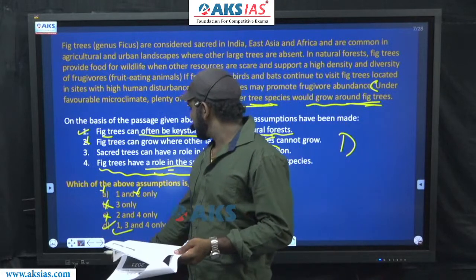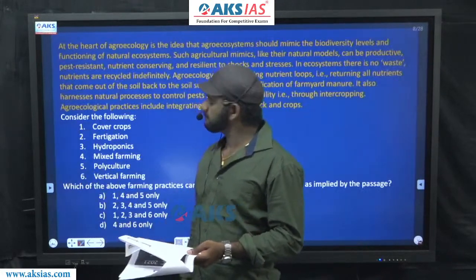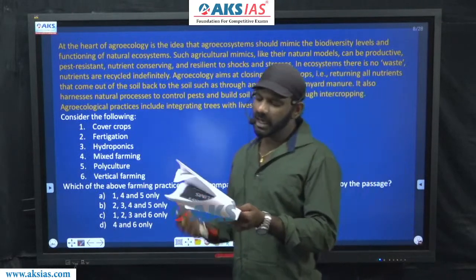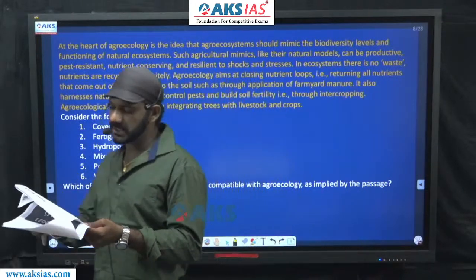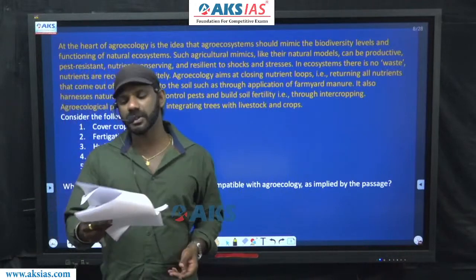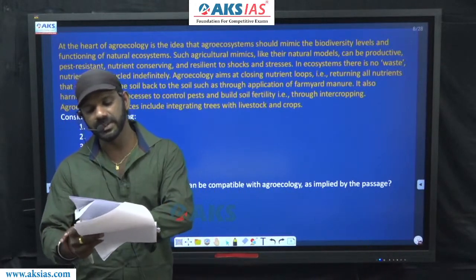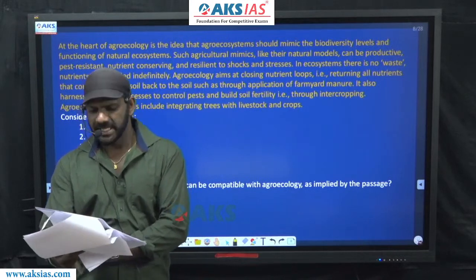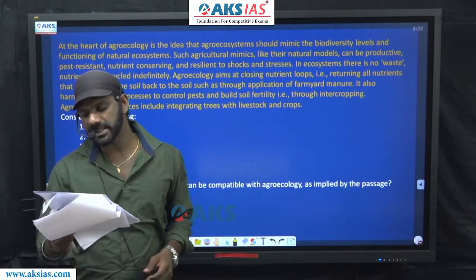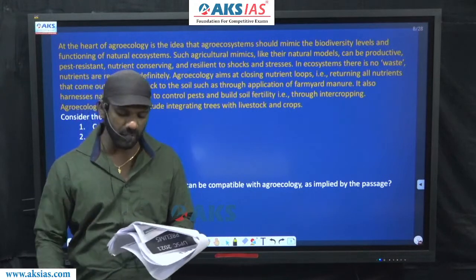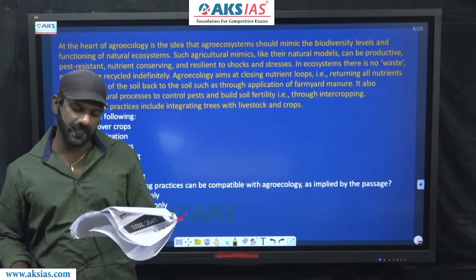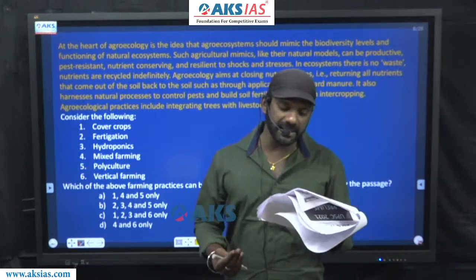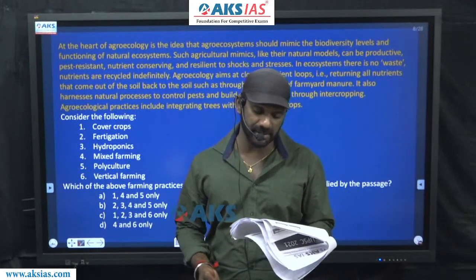Come to the next question. I'll read the paragraph. At the heart of agroecology is the idea that agroecosystems should mimic the biodiversity levels and functioning of natural ecosystems. Such agricultural mimics, like their natural models, can be productive, pest resistant, nutrient conserving, and resilient to shocks and stresses.